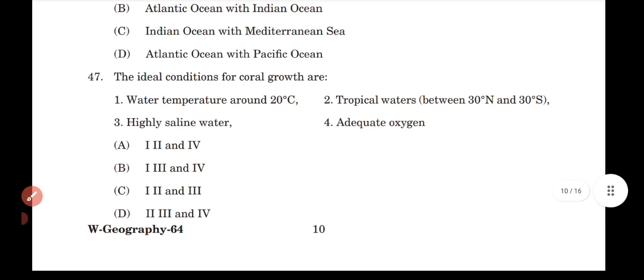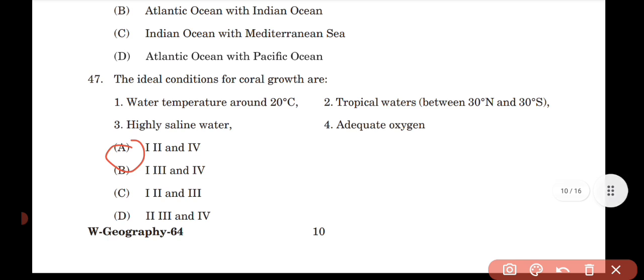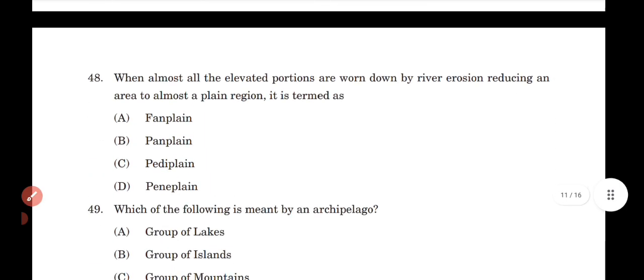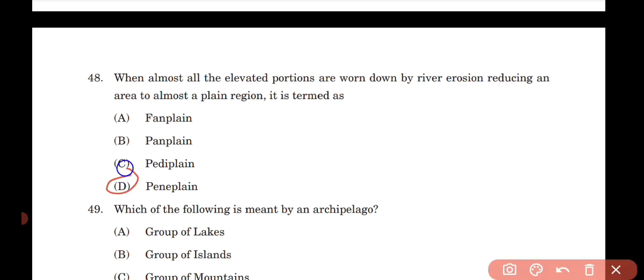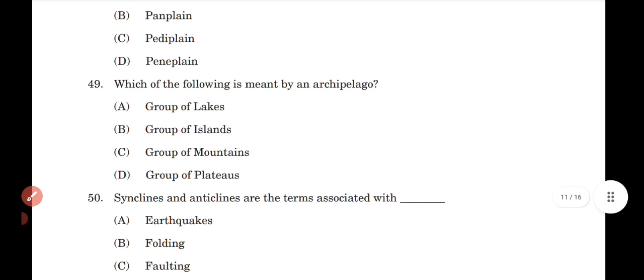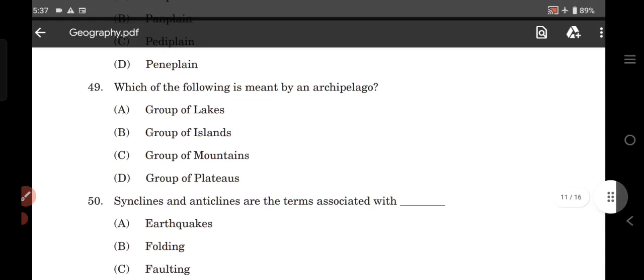The ideal conditions for coral growth are option A. When almost all elevated portions are worn down by river erosion, reducing an area almost to a plain region, it is termed as option D. Question number 49, which of the following is meant by an archipelago? Option B, group of islands.